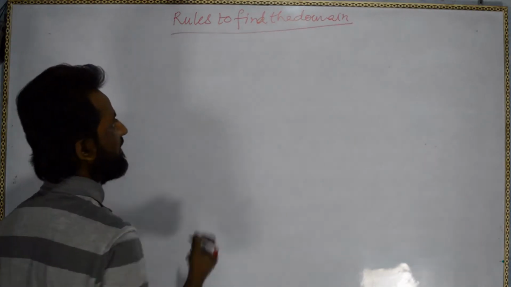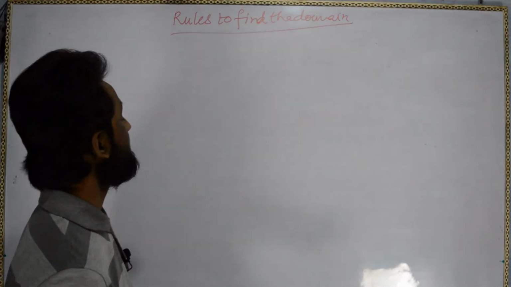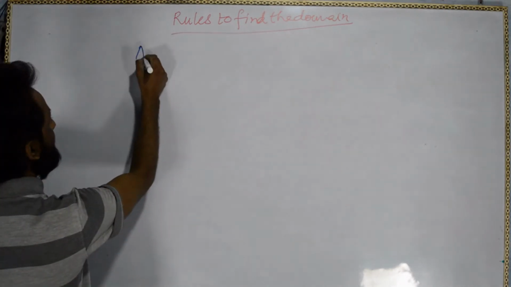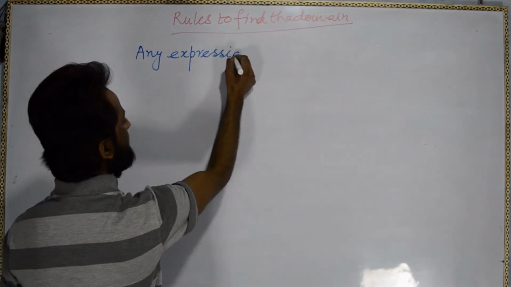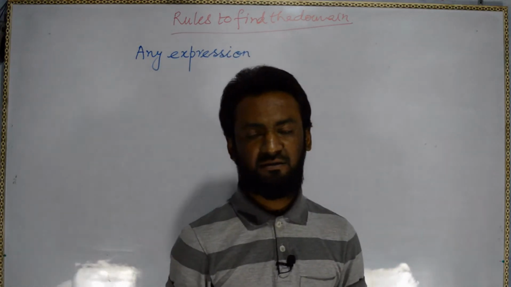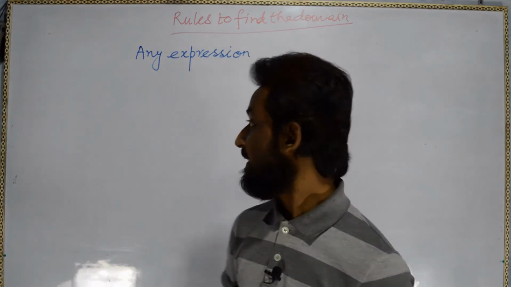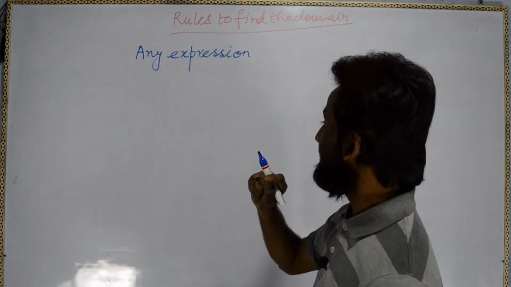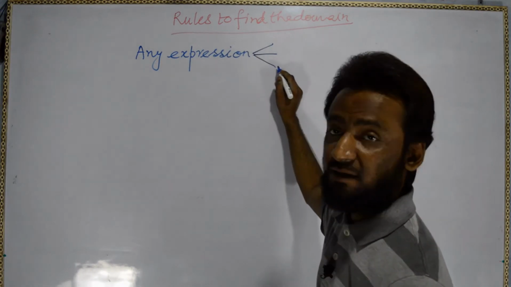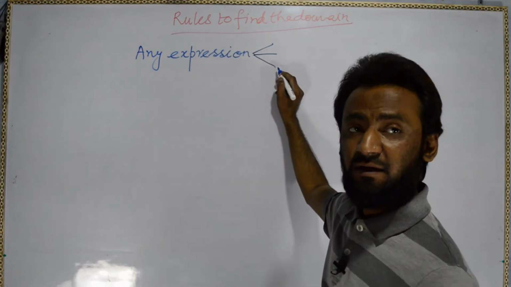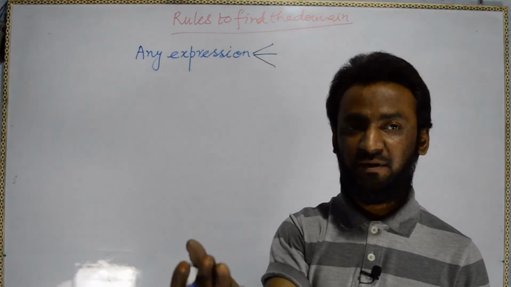Okay, I'm just writing in running hand, that's not an issue. So if I have any expression, that's not an issue, just give the values of x, get the values of y. So for any expression, it can be linear, quadratic, cubic, or a polynomial. For any kind, just simply check with input and output.